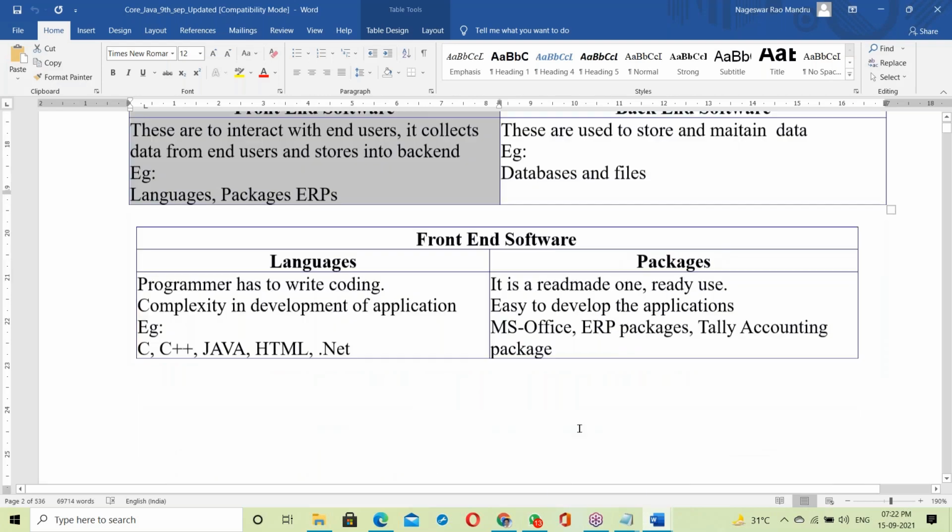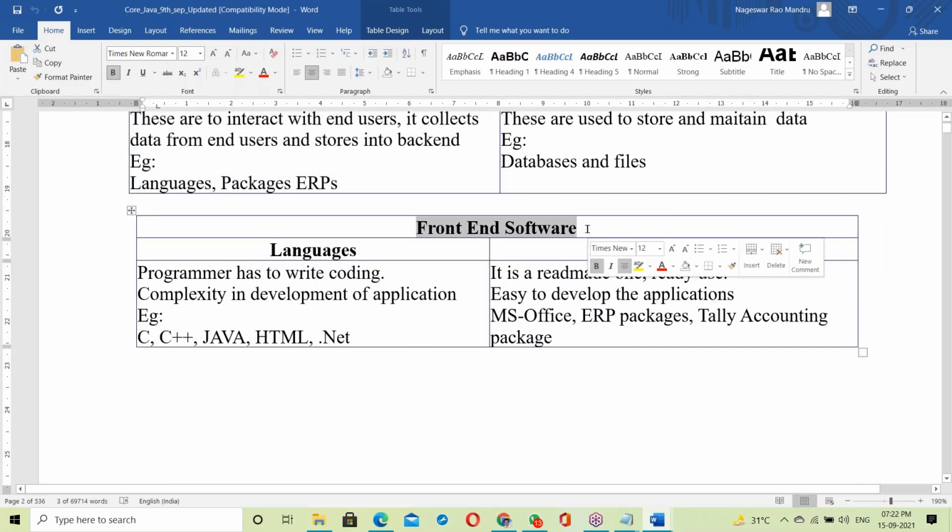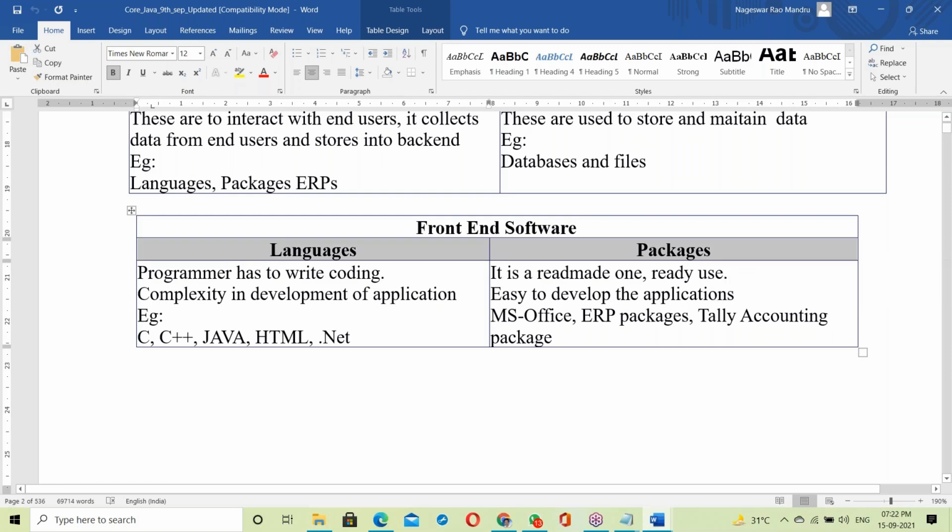Front end. Java is a front end language. So let us move to front end. Our topic is front end. In front end, there are languages and packages. A package is ready-made, ready to use. No programming. Packages are ready to use, like MS Office, ERP packages, Tally accounting. They are ready-made, ready to use, no programming.